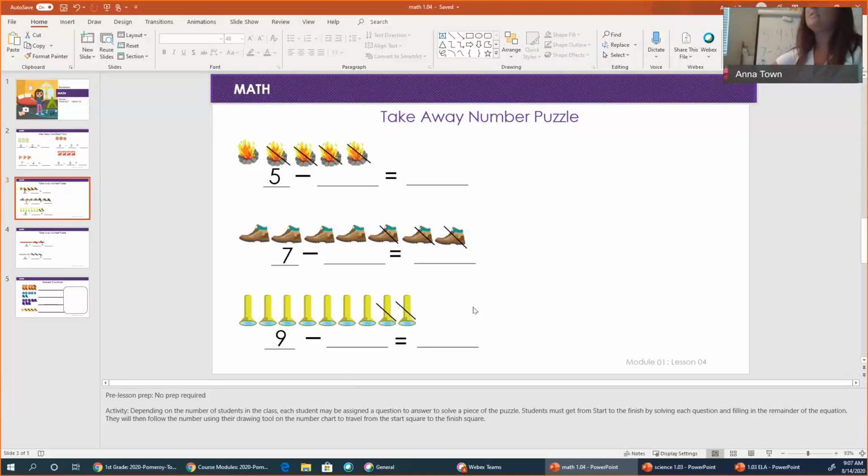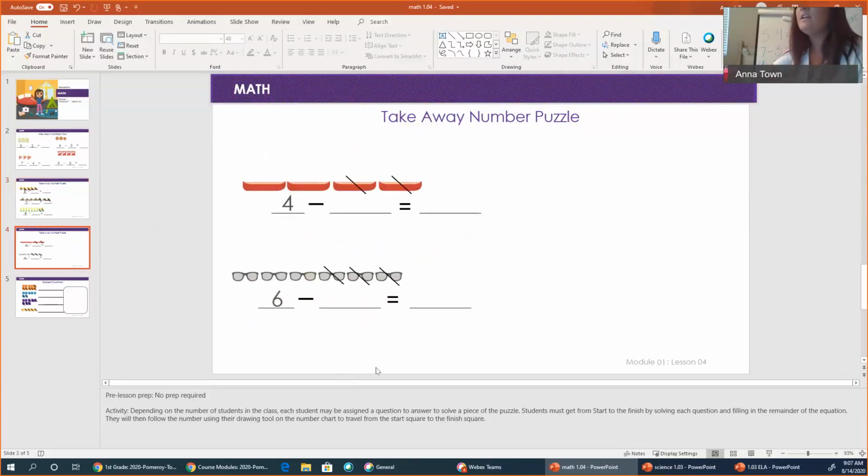Okay, boys and girls, we are going to go on to our next slide, which has 2 more problems for us. I want you to figure out our equation and then solve the equation. I'm going to give you a minute to do this.